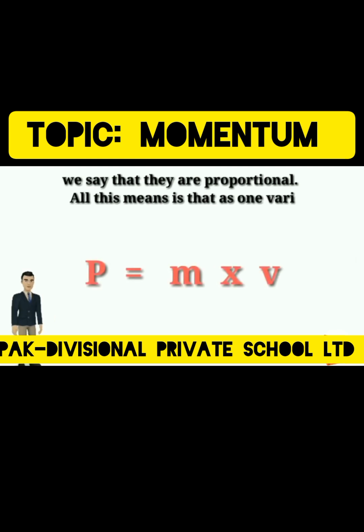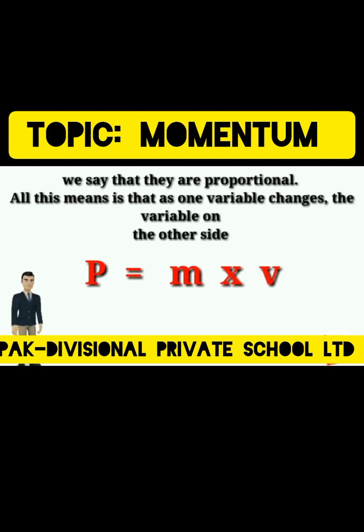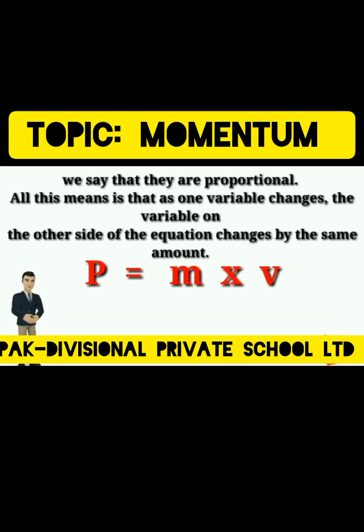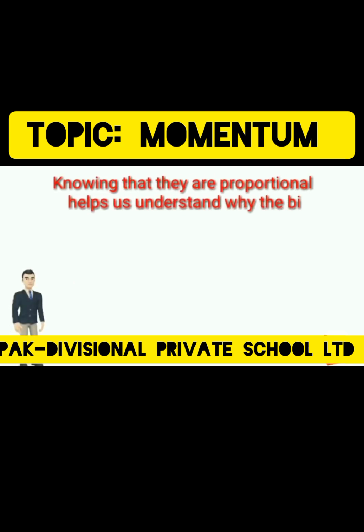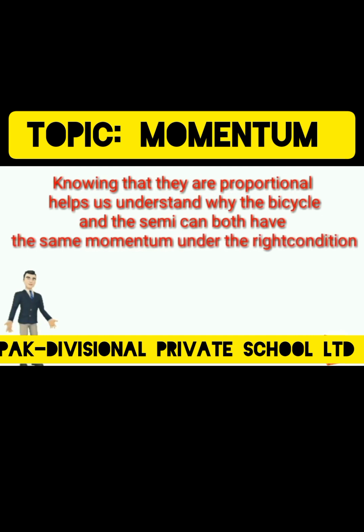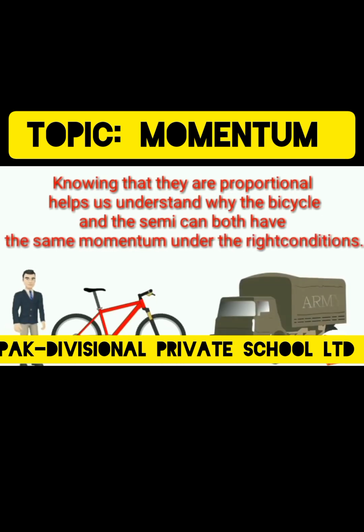All this means is that as one variable changes, the variable on the other side of the equation changes by the same amount. Knowing that they are proportional helps us understand why the bicycle and the truck can both have the same momentum under the right conditions.